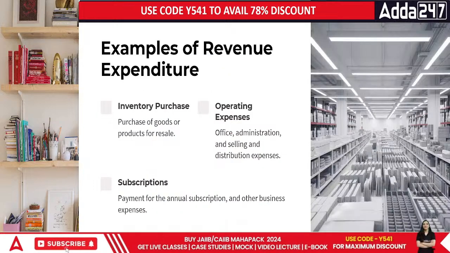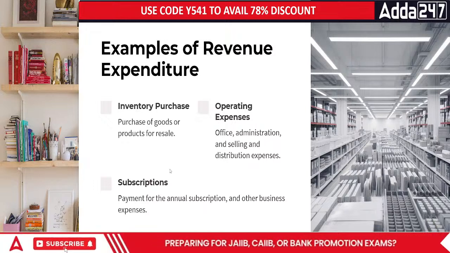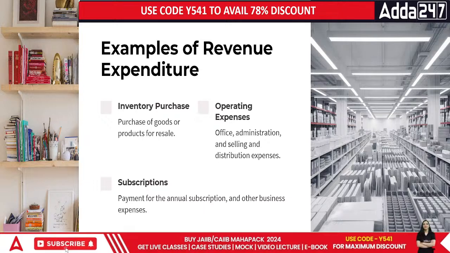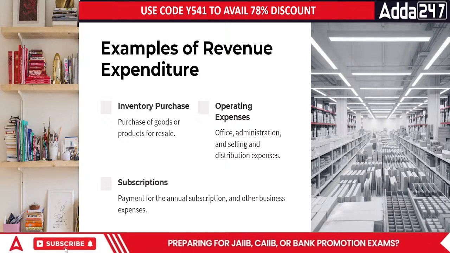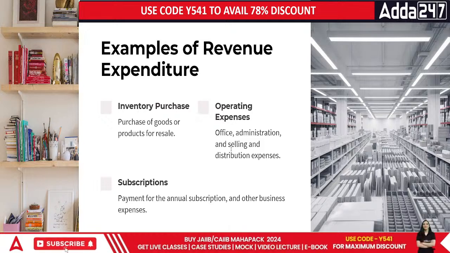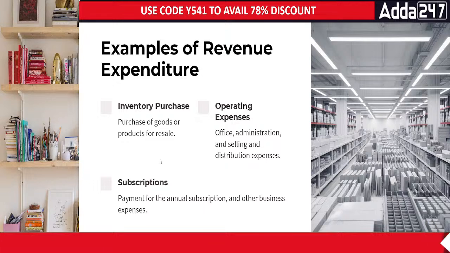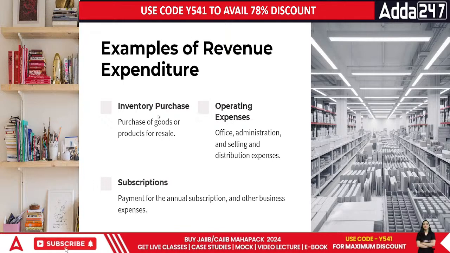Everyone, the next point is revenue expenditure. How do we define revenue expenditure? Revenue expenditures are those expenditures which we incur in order to maintain our working in the business every single day. For example, I pay an electricity expense. This will not increase my income, but it will make sure that I'm able to earn some money out of it. That is how we define that part.